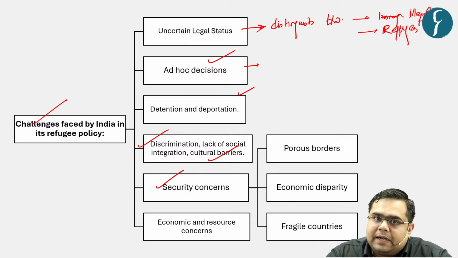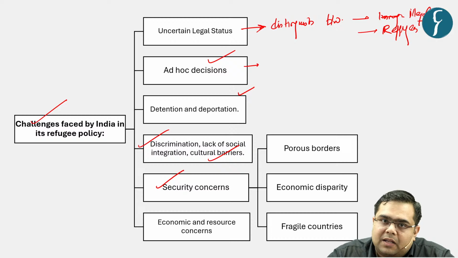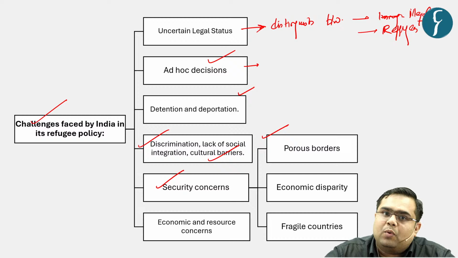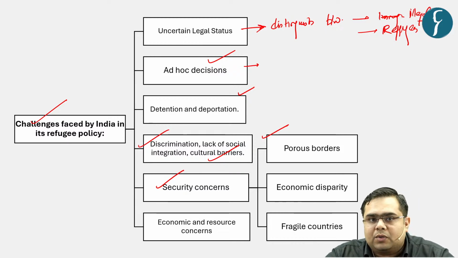Again, we have already discussed that the South Asian region had a bitter past with respect to the partition. So another issue when we deal with this is that we have very porous borders, right? For example, borders with Pakistan are well guarded, right? But still there is porosity in the borders.